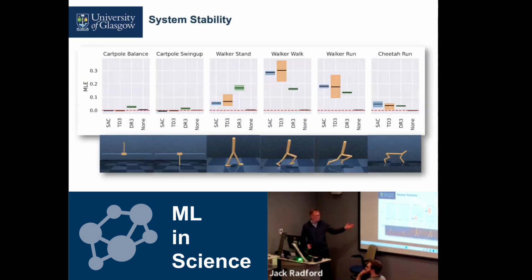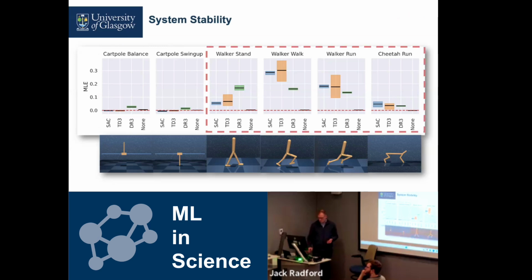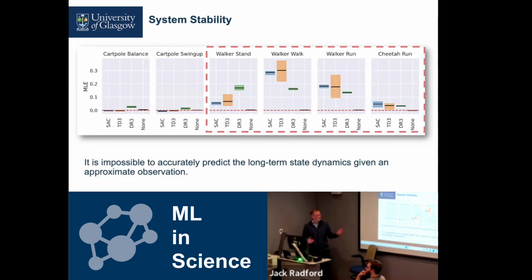So for 6 of the systems available, we've trained 3 different reinforcement learning methods. And we find there's broadly 2 categories. The cart pole, which is a simple cart on a track with a pole attached, generally produces stable dynamics. Whereas the more high-dimensional walker and cheetah produce quite chaotic dynamics as they've got positive MLE. And this basically means that if you have an approximate observation, you can't predict long-term dynamics.